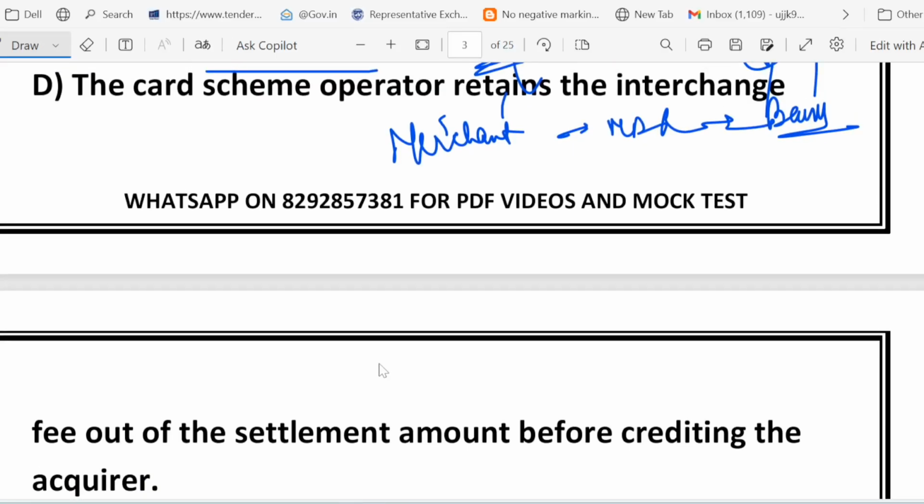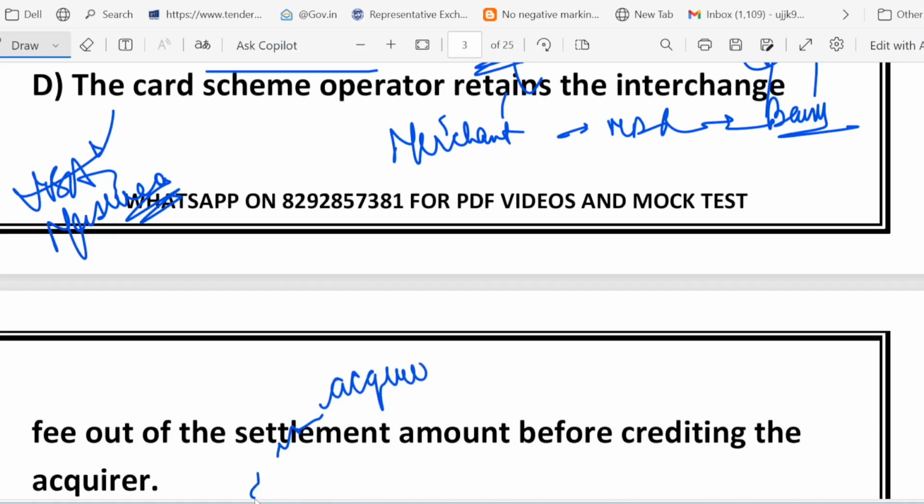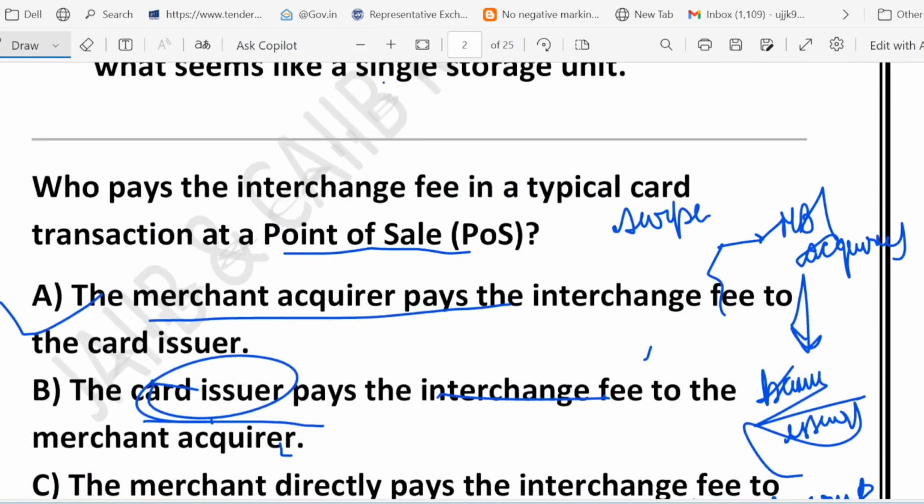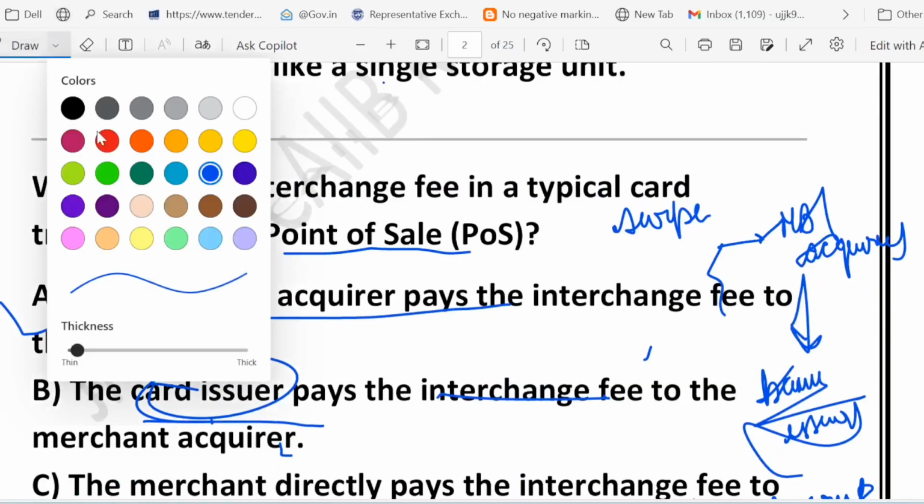Who are the card scheme operators? Like Visa, MasterCard, RuPay. These are the card scheme operators. They only act like a middleman. They calculate how much should go where, but the actual fee flows from the acquirer, meaning the merchant bank, to the issuer. So the correct answer to this question is none but option A. Yes, option A is the correct one.